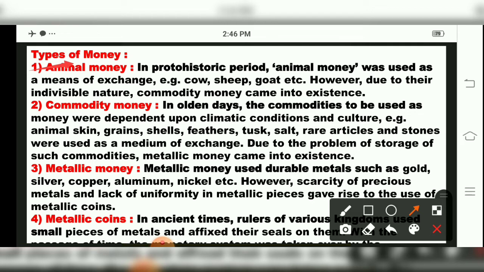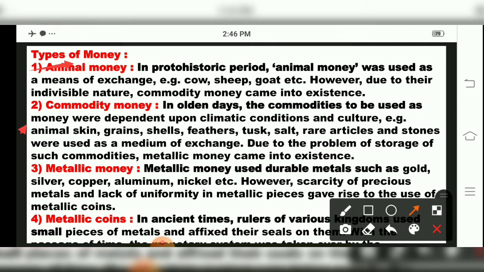Now what are the types of money? Animal money was there. Now animal money means what? In the prehistoric period, people used to give goods, but in exchange for that they used to give cattle. Like cattle, they used to give cows, goats, whatever they had, sheep. So in exchange for goods, animals were given, that is called animal money.